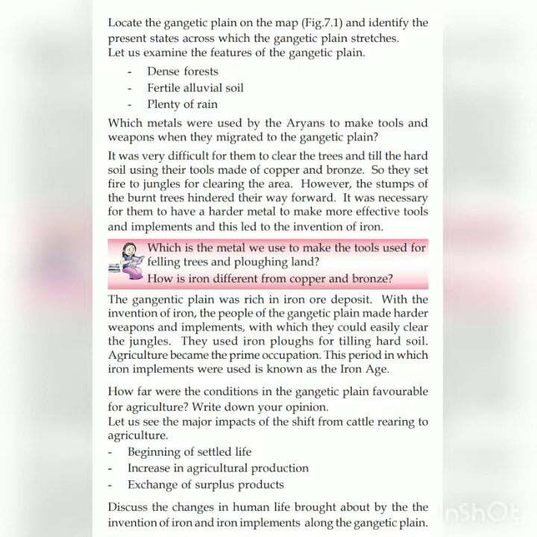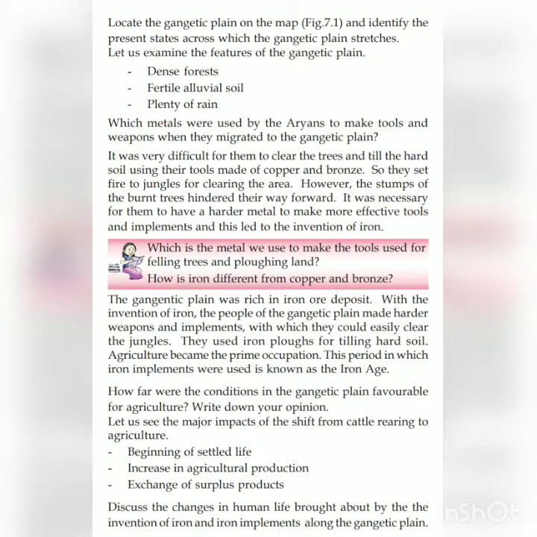It was necessary for them to have a harder metal to make more effective tools and implements, and this led to the invention of iron. The Gangetic Plain was rich in iron ore deposits. With the invention of iron, the people of the Gangetic Plain made harder weapons and implements with which they could easily clear the jungles. They used iron ploughs for tilling hard soil. Agriculture became the prime occupation. The period in which iron implements were used is known as the Iron Age.